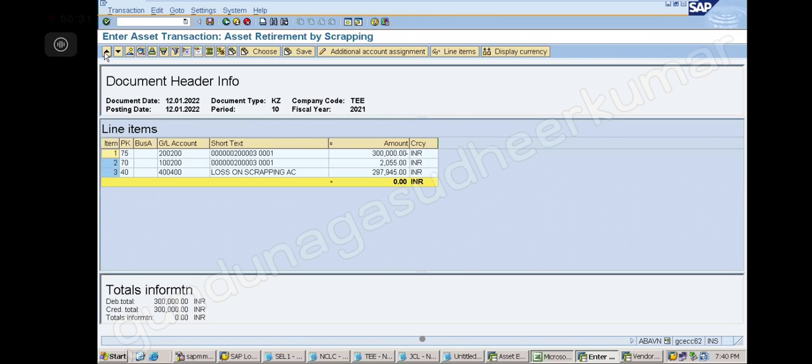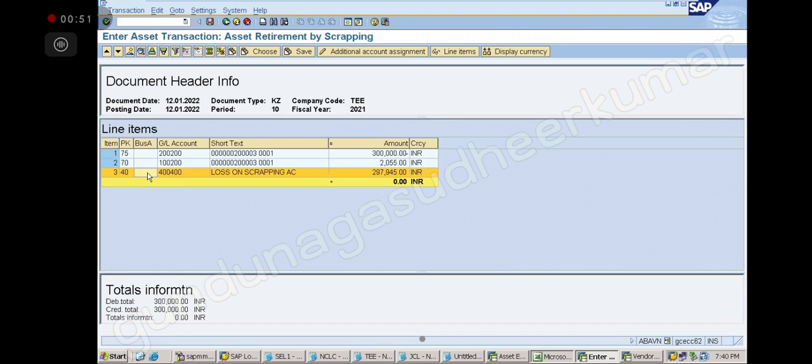Right. So can you tell me what is the entry now? The entire amount, right? Loss on scrapping of the account. Okay. Total amount is the loss. So debit the accumulated depreciation, credit the asset account, and balance is the loss.